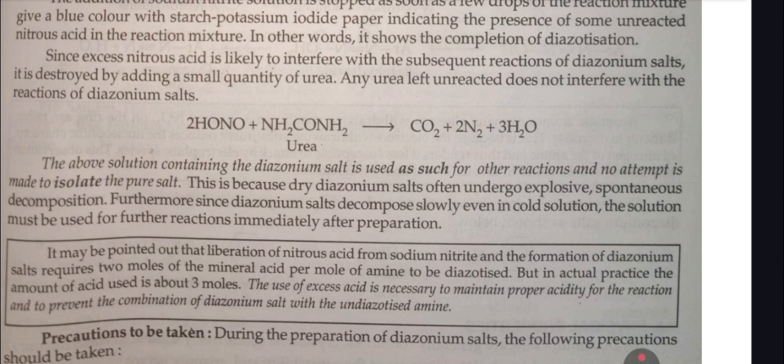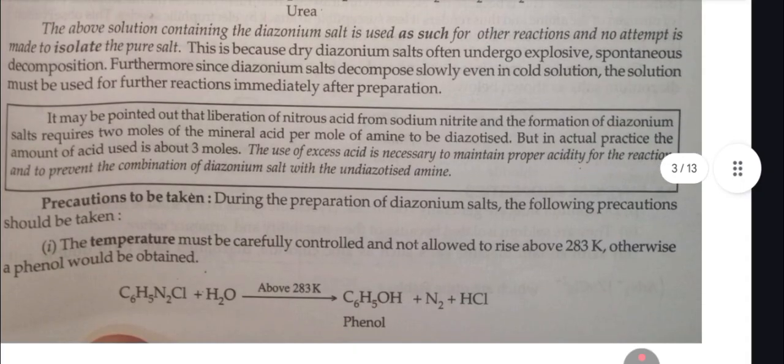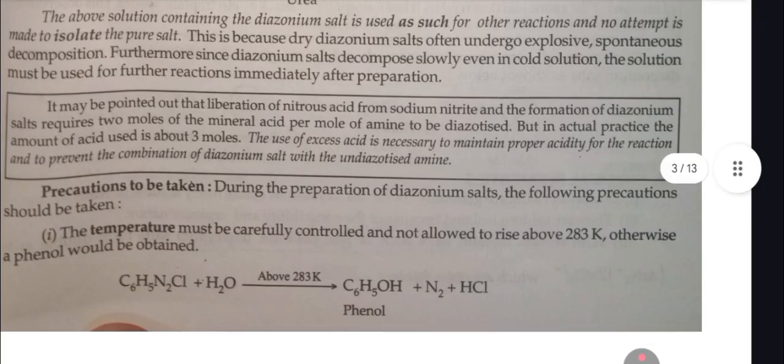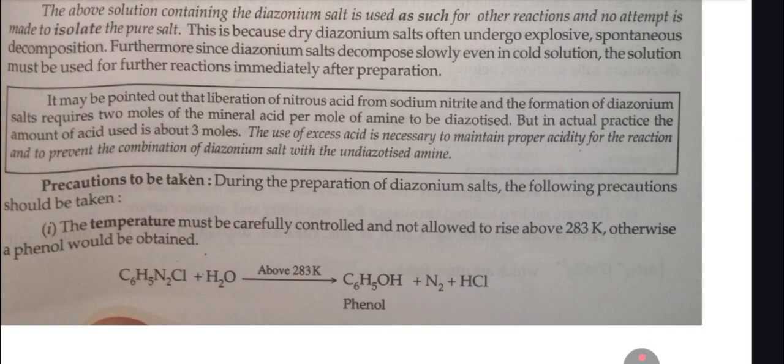Since excess nitrous acid is likely to interfere with the subsequent reaction of the diazonium salt, it is destroyed by adding a small quantity of urea. Any urea left unreacted does not interfere with the reaction of the diazonium salt. The above solution containing the diazonium salt is used as such for other reactions, and no attempt is made to isolate the pure salt. This is because dry diazonium salt often undergoes explosive spontaneous decomposition.